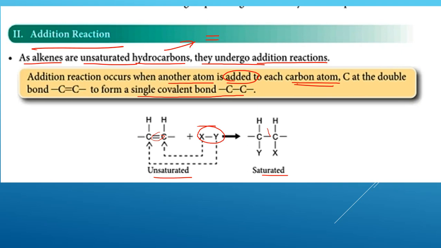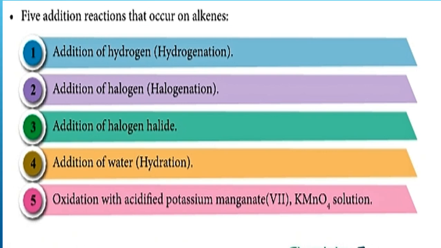The X here dia pergi sini, and Y here dia tambah di sini. So now the double bond dia jadi single bond, supaya the Y can attach here, the X can attach here. Okay, so ini adalah addition reaction.